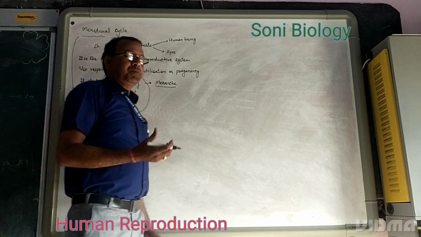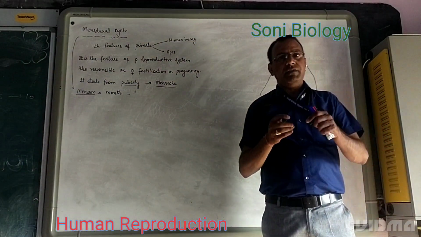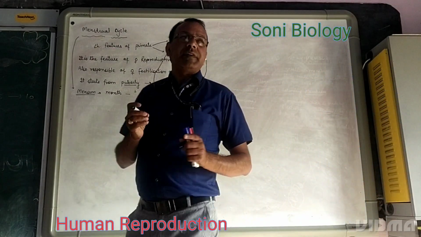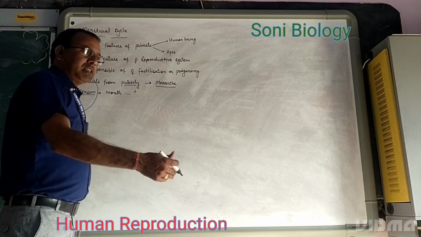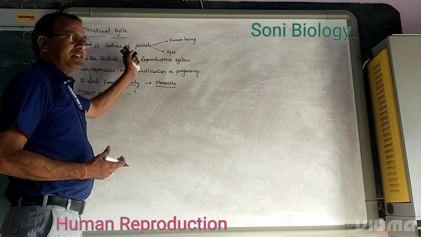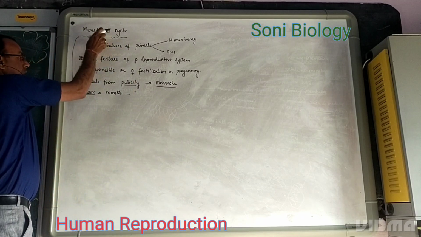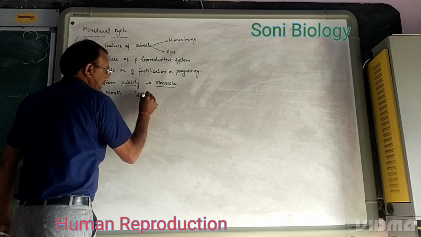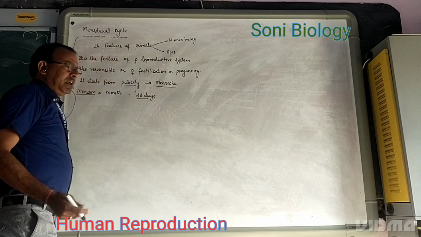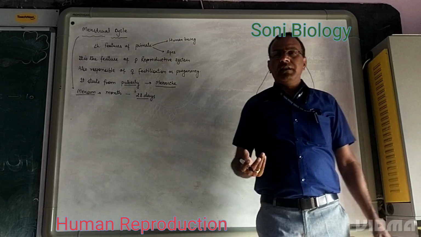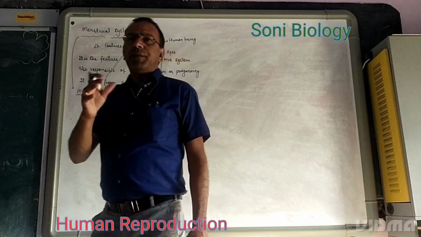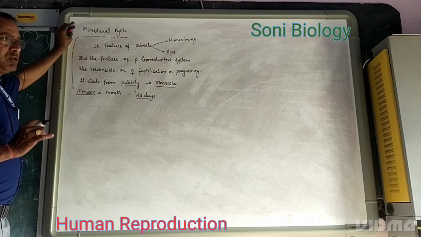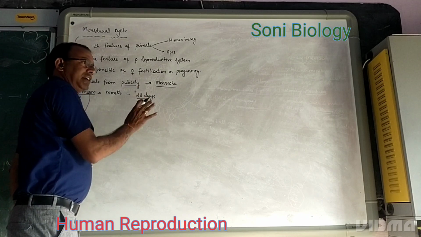Ovulation takes place. If the egg is not fertilized, then the egg with the inner wall of the uterus breaks down and bleeding starts from the vaginal pathway. That is called menstruation, and if this process occurs every month, it is called the menstruation cycle. The cycle occurs every 28 days, which is normal. In some it is different, 30 days, and some may take 2 to 3 days before or after.